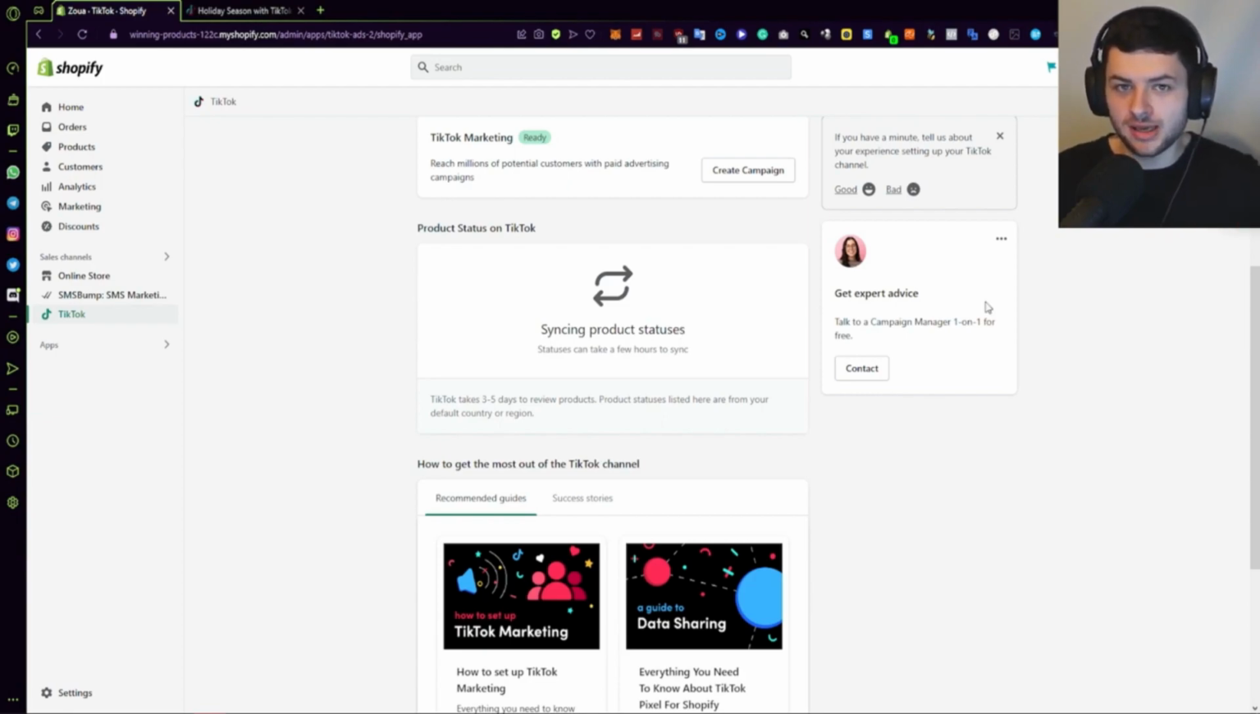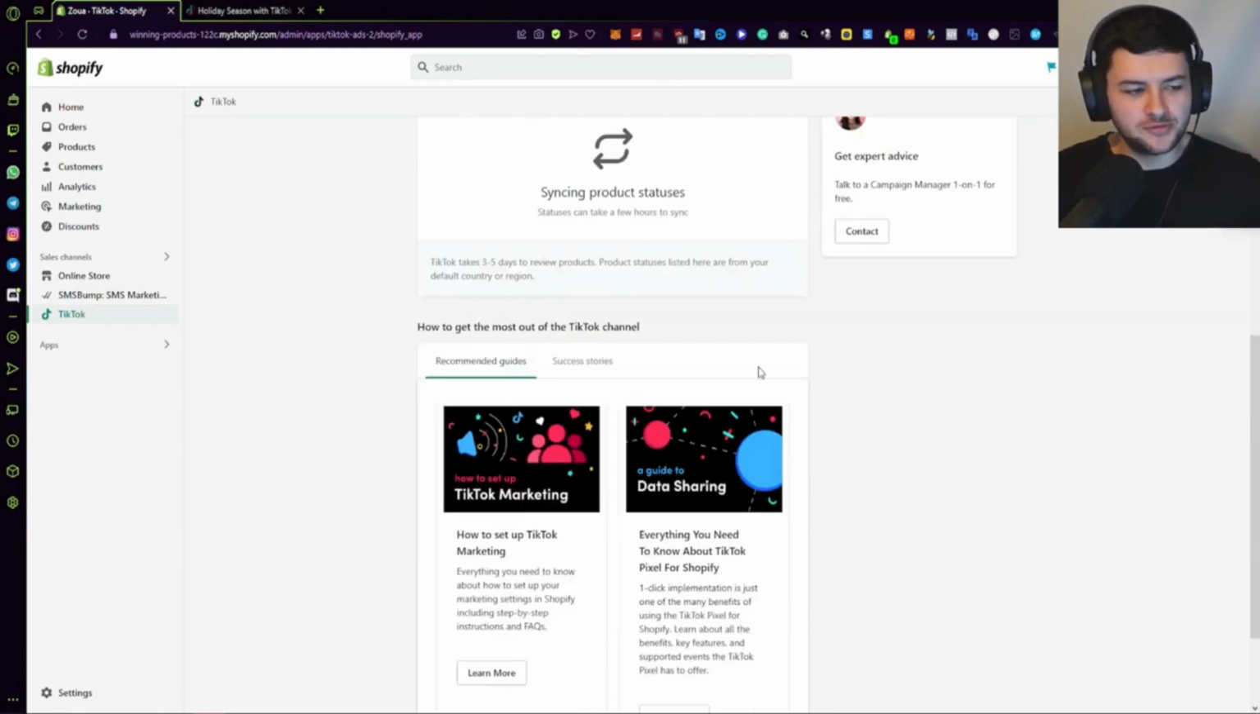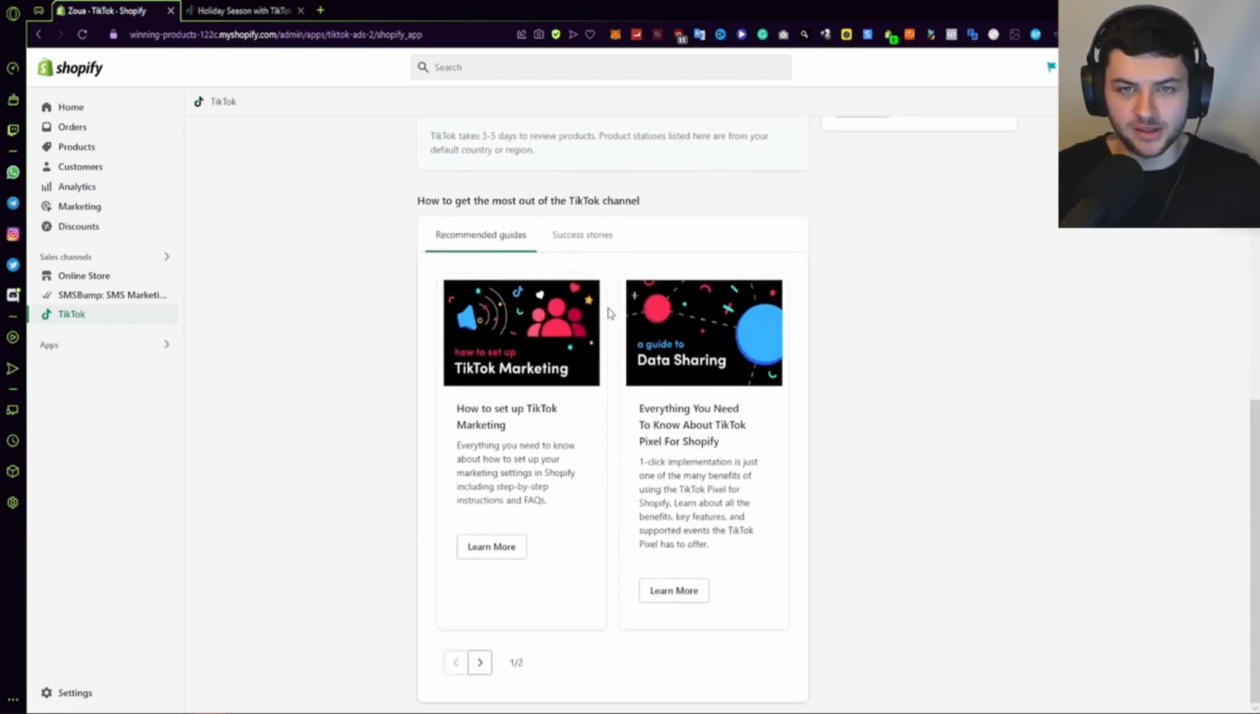Now, one thing to note is in the TikTok ad center, and more specifically in this situation in the Shopify app for TikTok, if we scroll down, we have recommended guides over here, so make sure to leverage this, guys, if you have any difficulties with any of these steps. They have a guide on setting up TikTok marketing, and it also gives you some more information about the TikTok Pixel, which is also helpful as well.